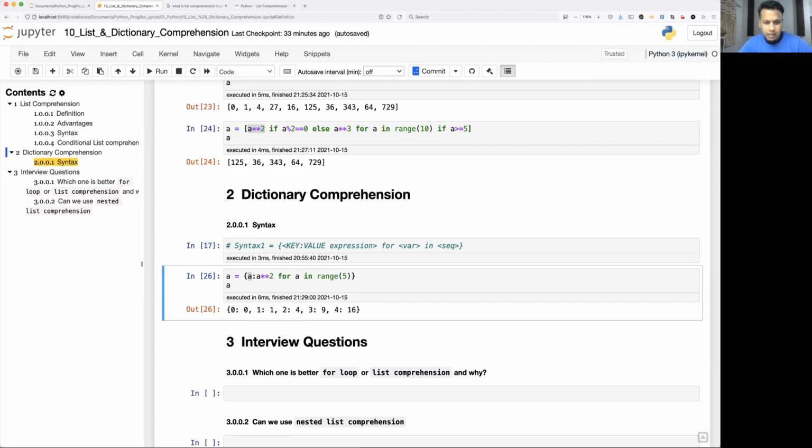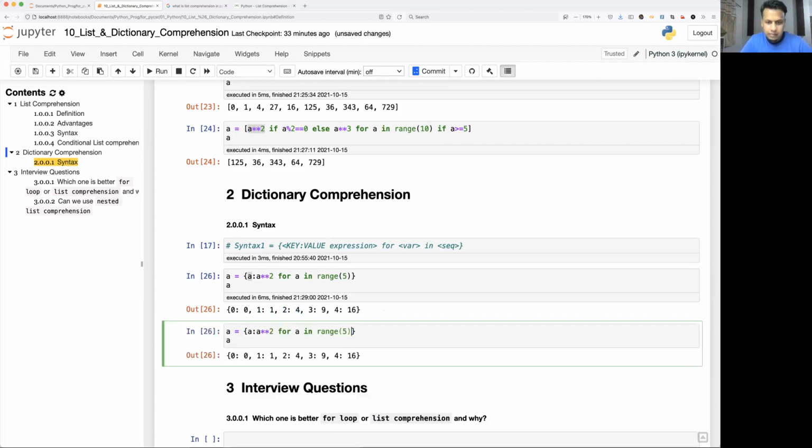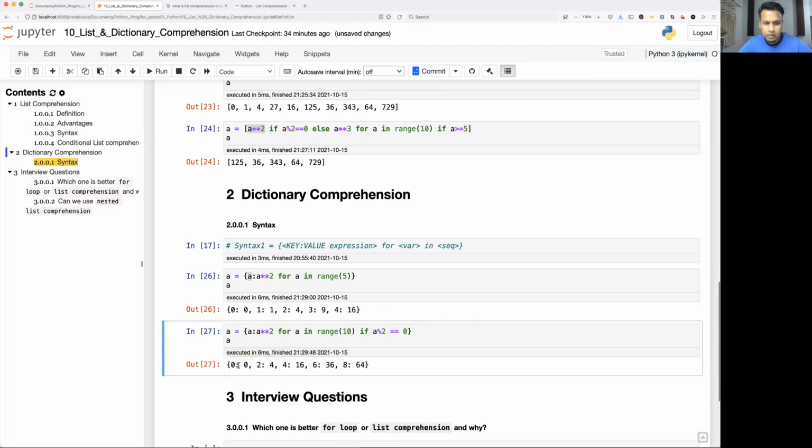Okay, I'll take another example using an if condition. So take 10. Do this only if A modulo 2 equals 0. So I'm going to evaluate this expression only for the even numbers. Okay, that's how it works: 0, 2, 4, 6, 8.